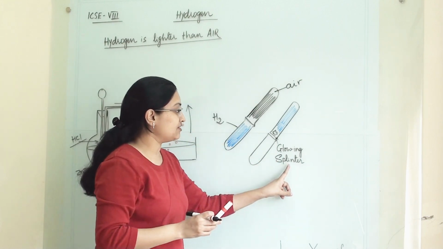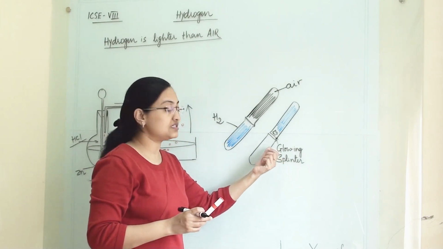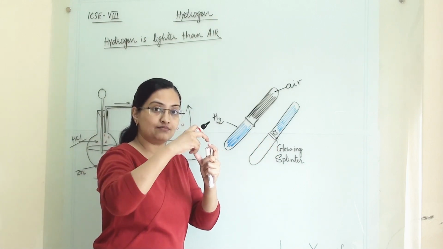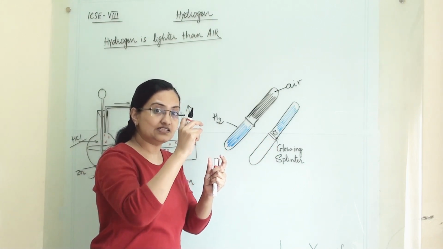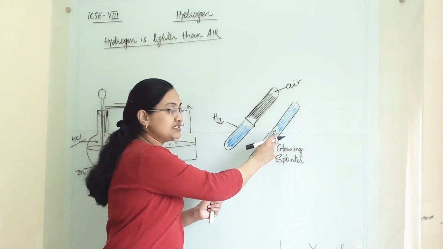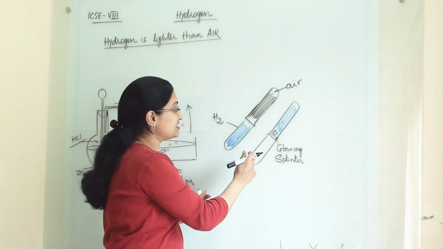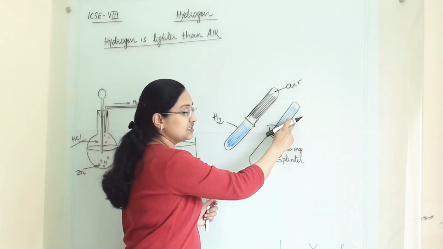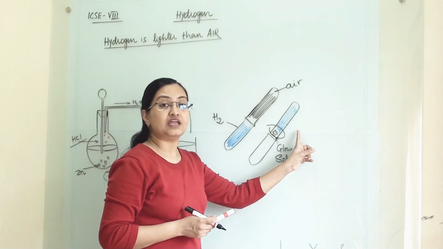After that, you can just separate the two. In that little gap, you can push a glowing splinter inside, and you can see the spark towards the test tube which remained at the top.